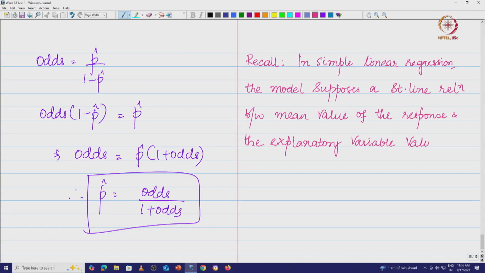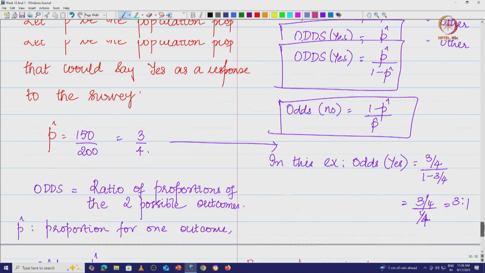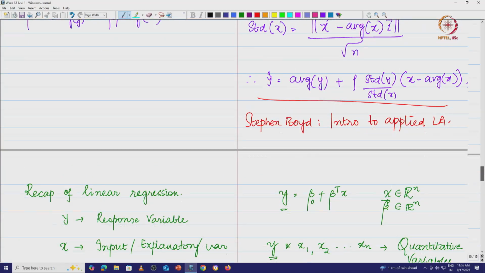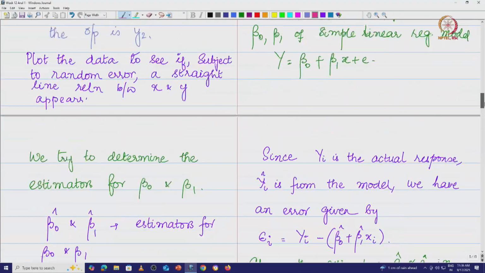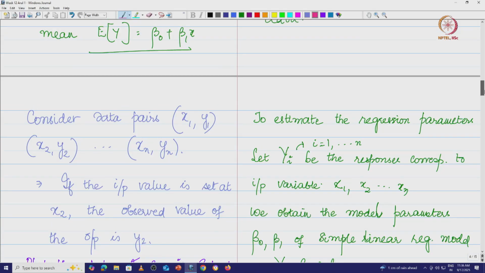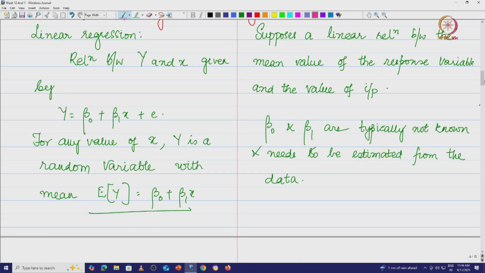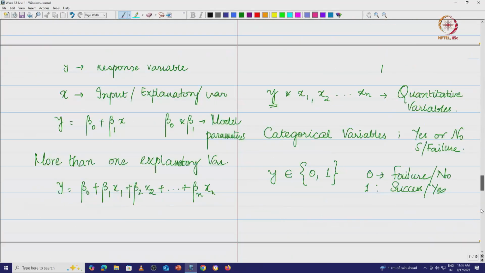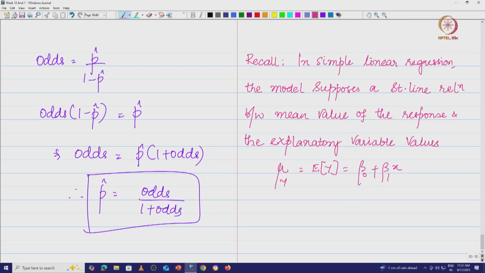That is, we said mu y is equal to expected value of y is equal to beta naught plus beta 1 x. This is what we did when we did linear regression. For any value of x, y is a random variable with the expected value of y equal to beta naught plus beta 1 x. We have already seen this before, and that is exactly what we are doing here.